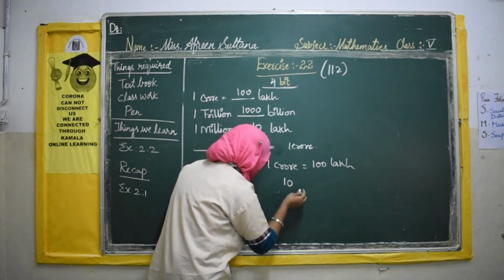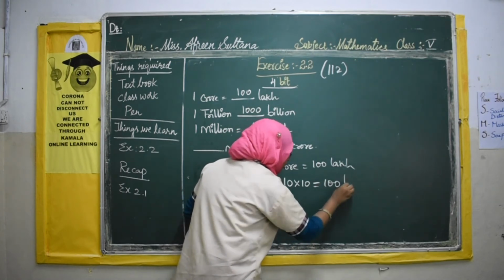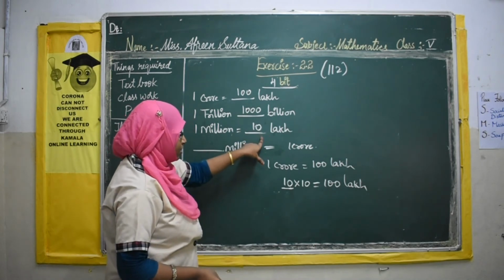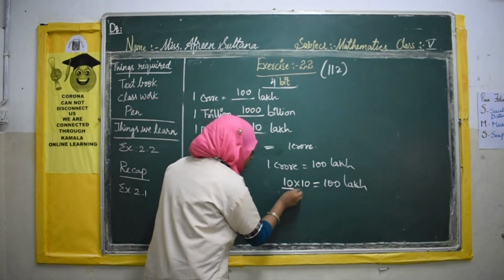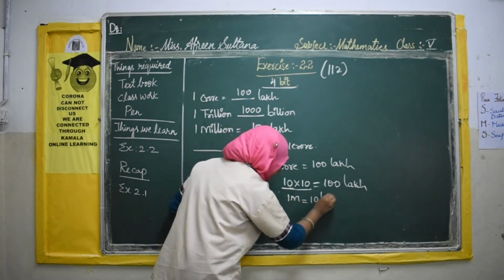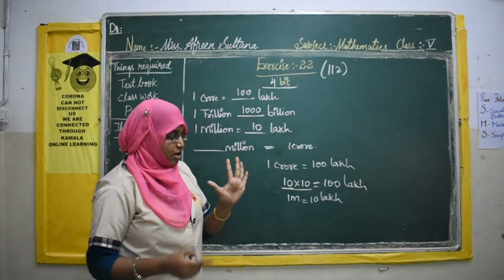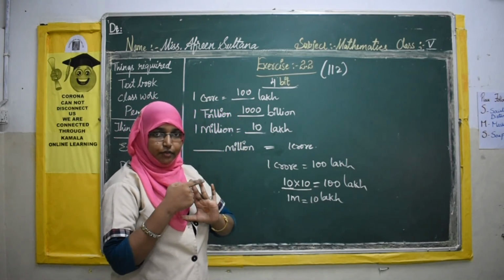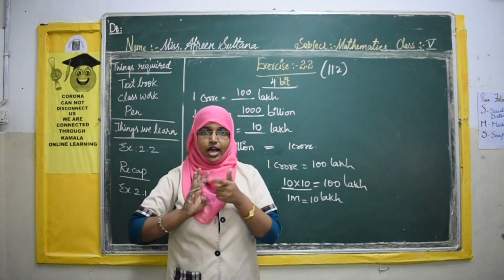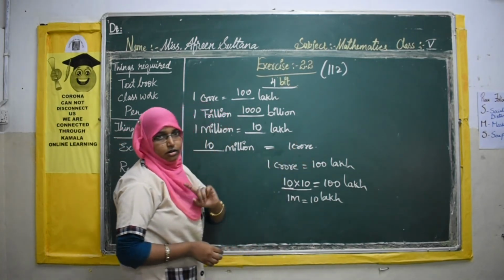If you multiply 10 into 10, 10 tens are 100. Now 100 lakh. But actually this 10 is 1 million. We want how many millions? So it is 10. Already 1 million is 10 lakh. Right? So if you add 10, 20, 30, 40, 50, 60, 70, 80, 90 and 100. So 10 million makes 1 crore.